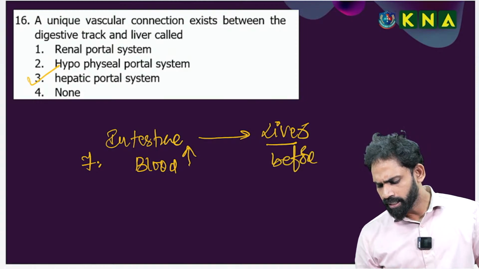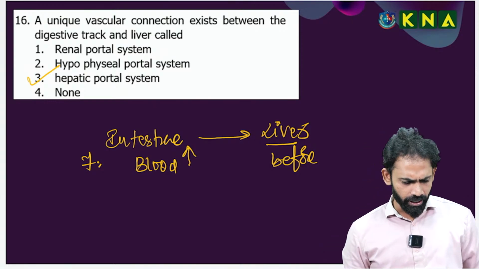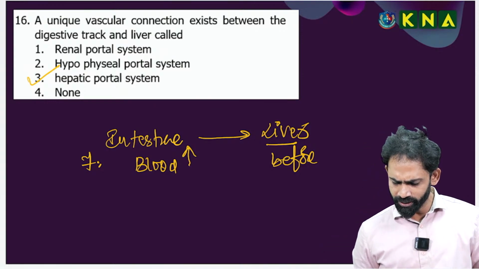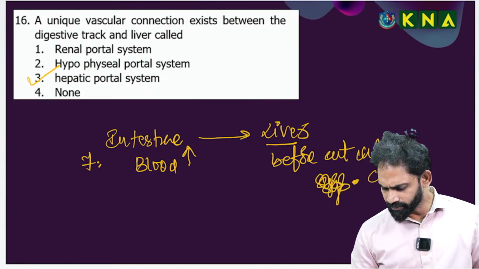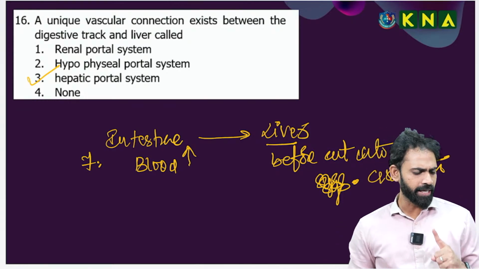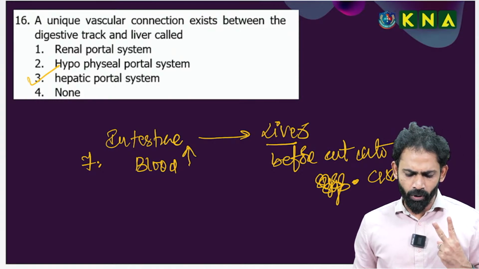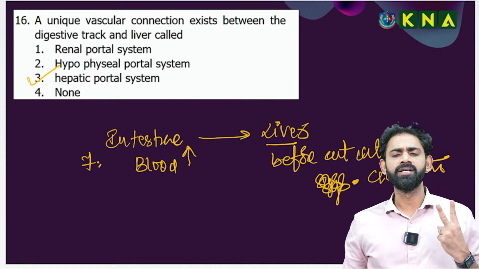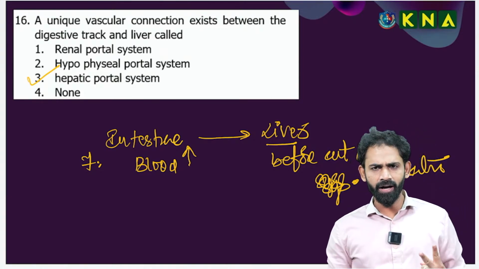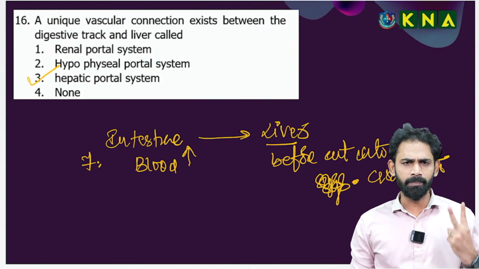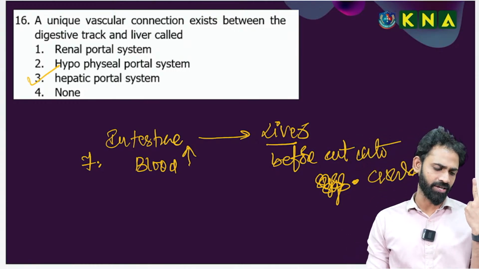before entering into systemic circulation. How many members understand this statement? Systemic circulation. So, two points I am going to speak. The hepatic portal circulatory system is a unique blood connection system connecting the intestine with the liver, responsible for the transport of blood from intestine to the liver before entering into the systemic circulation.